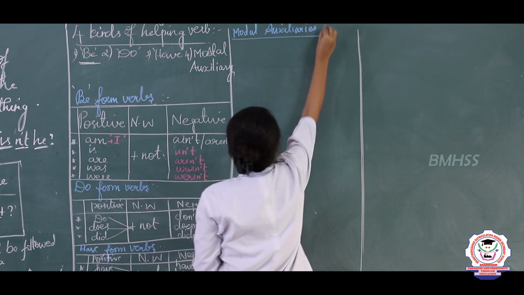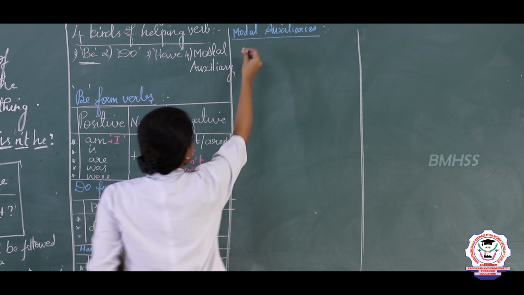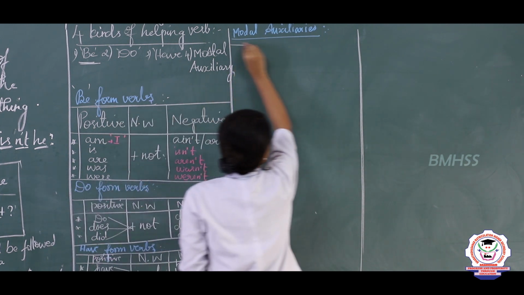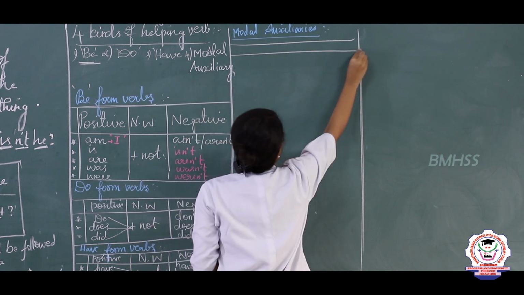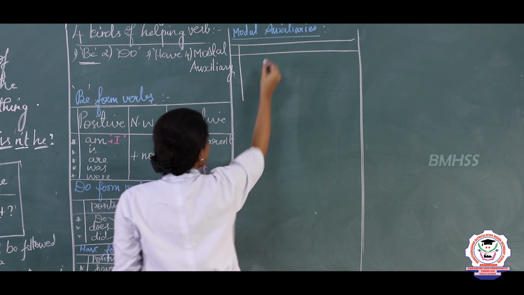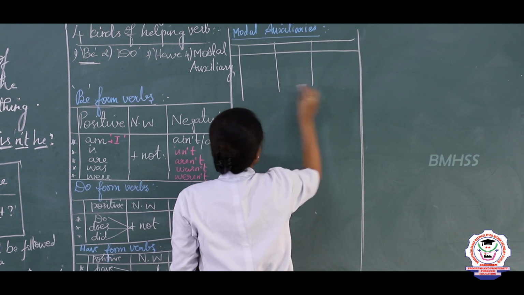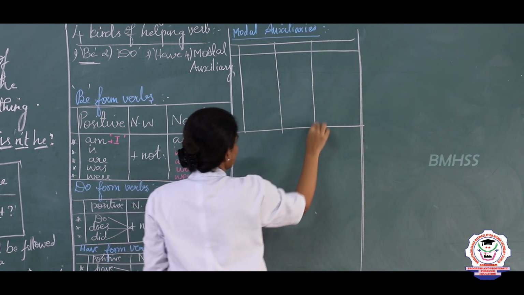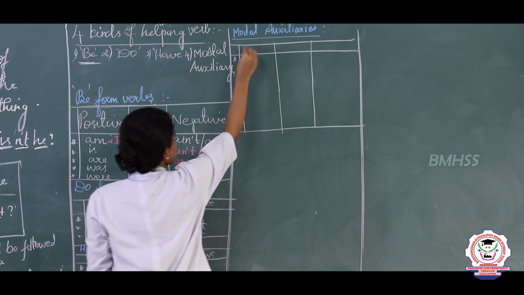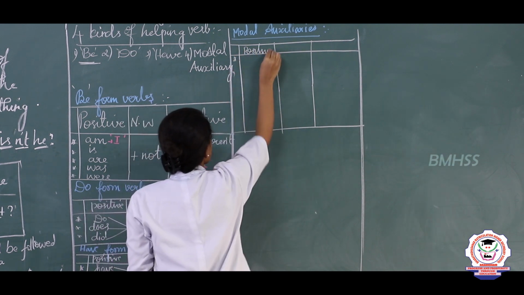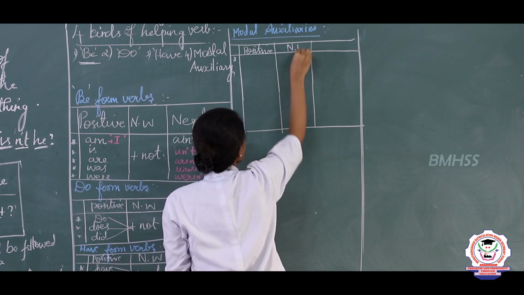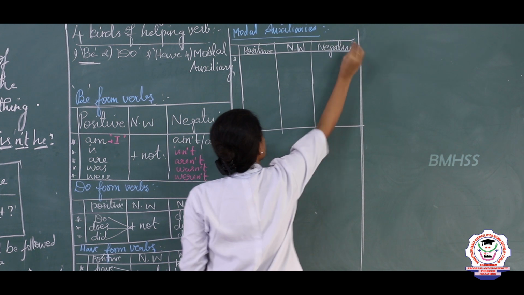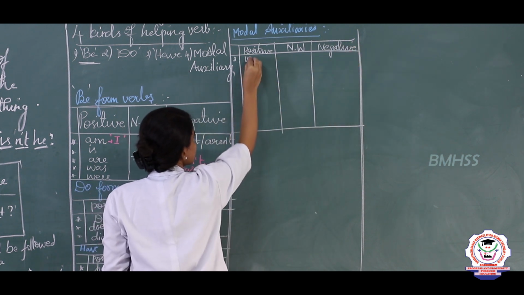Modal auxiliaries. So there are 11 modal auxiliary verbs. Let us see the positive and negative form of modal auxiliary verbs. First is positive, then the negative word, and then negative. Clear? So now the first word is will.